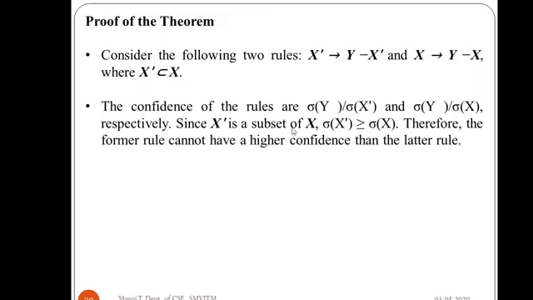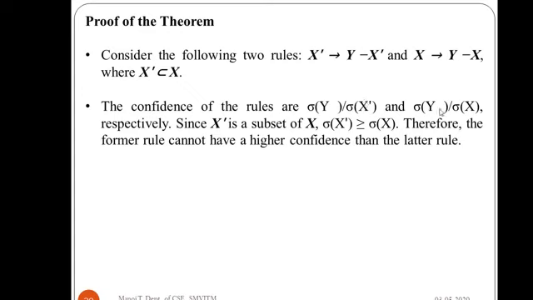Since x prime is a subset of x, according to the anti-monotone property, sigma of x will definitely be less than or equal to sigma of x prime. Therefore, the former rule cannot have a higher confidence than the latter rule. That is, this cannot have the higher confidence compared to this.